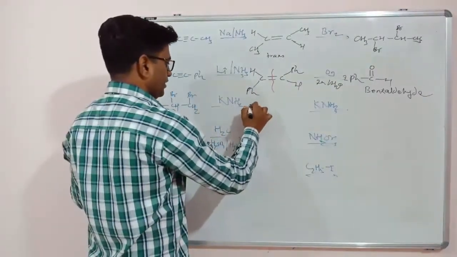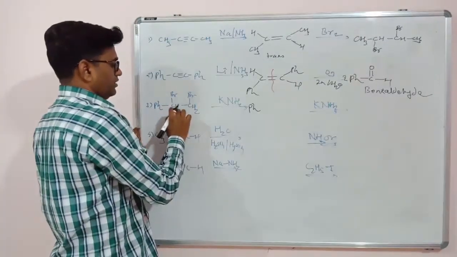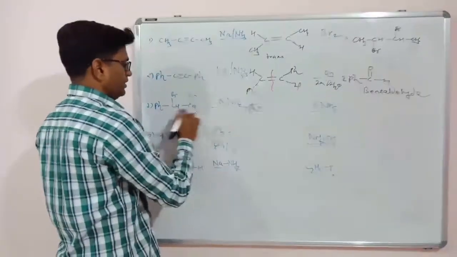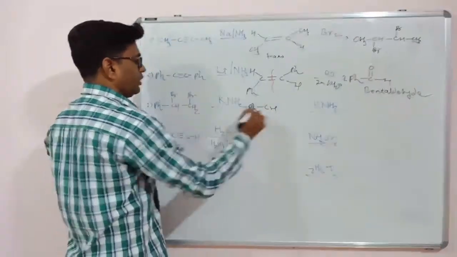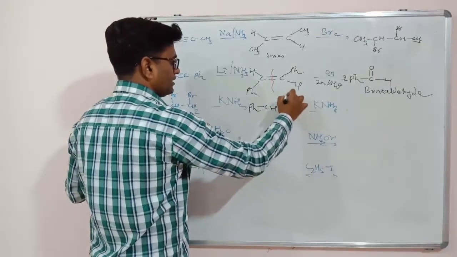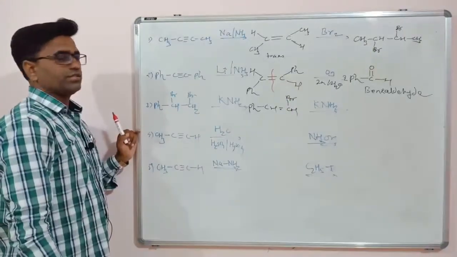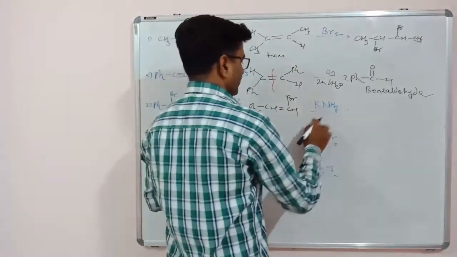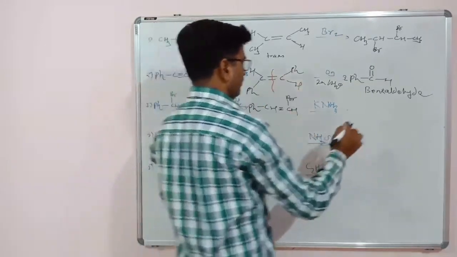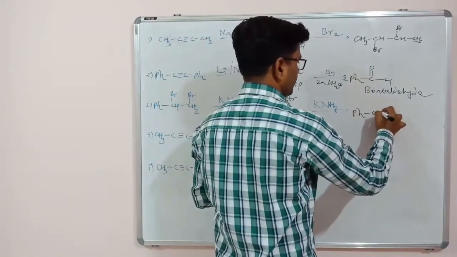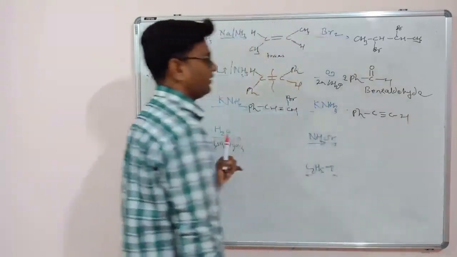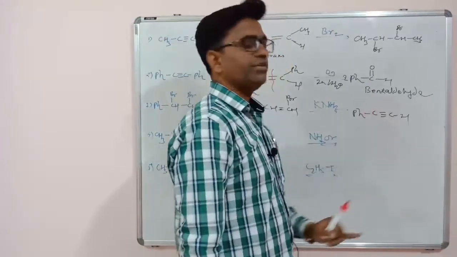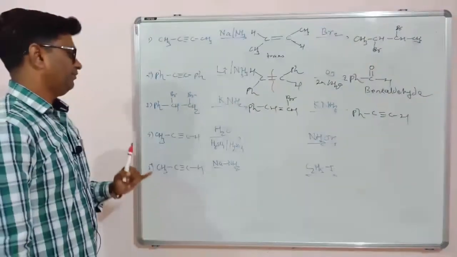So the first product will be PhCH=CHBr. Suppose this Br will leave and this alpha hydrogen will leave. So Ph, here will be CH, double bond, CH, and this is the Br. So vinyl bromide will be the product. Now second elimination, again this H and this Br will leave, and your product will be PhC triple bond CH. So this is called as phenylacetylene. So this is the phenyl derivative of acetylene, that's why phenylacetylene.